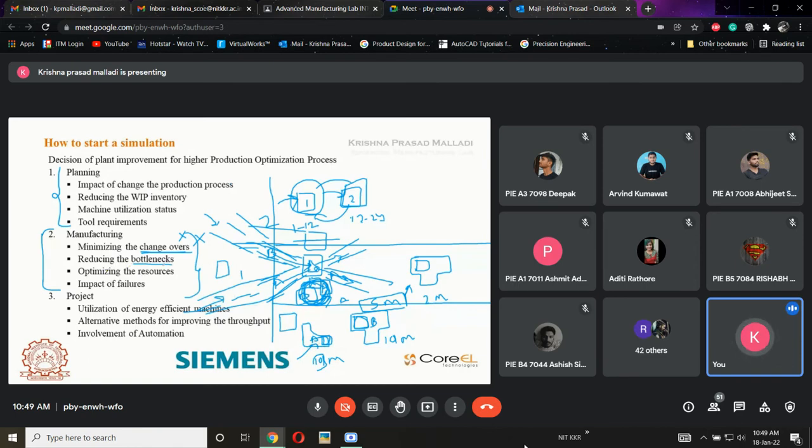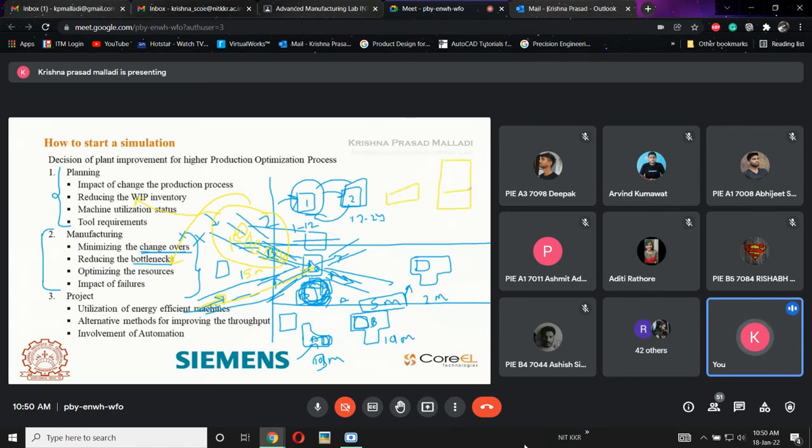Okay, reducing the bottleneck. Here, if I am using 15 minutes for A and 15 minutes for B, every part will be entering into the machine. In this B conveyor, what will happen? Parts will be waiting here for operation. This phase is called a bottleneck. Technically we call it a bottleneck, and in other words, a work in progress also. Clear? Bottleneck is nothing but the part waiting for the machine. That is called a bottleneck.